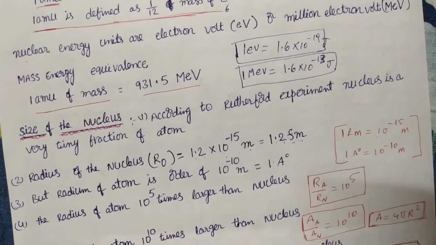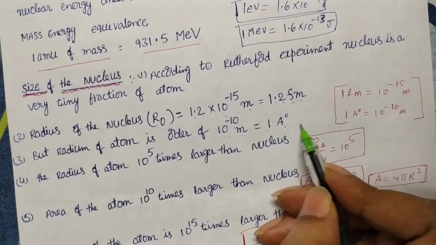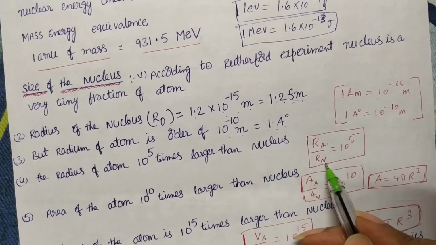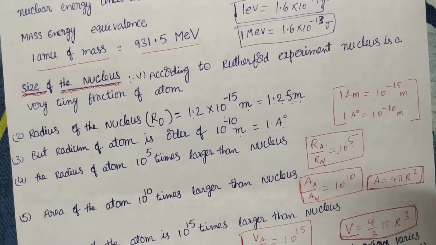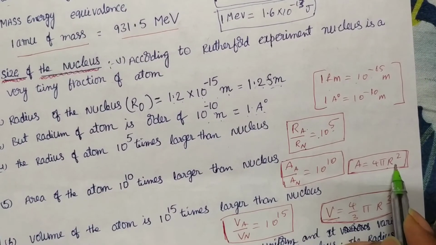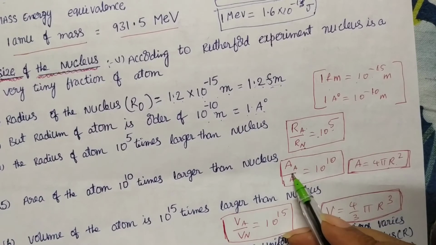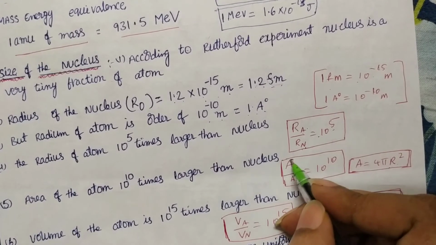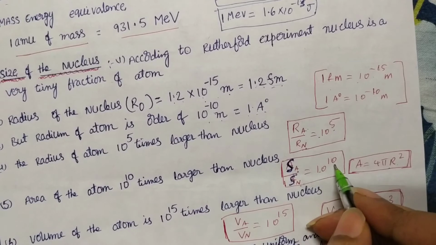And what is the radius of the atom? The radius of the atom is of the order of 10 power minus 10 meters, which is 1 Angstrom. If you compare the radius of the atom to the radius of the nucleus, it is 10 power 5 times bigger. And if you want to compare the surface area of the atom to the surface area of the nucleus, the area formula is A equal to 4 pi r square, so it is proportional to r square, that is Ra by Rn whole square. So we get 10 power 10. If you have any confusion with A, use SA for surface area. The surface area of the atom to the surface area of the nucleus is of the order of 10 power 10.